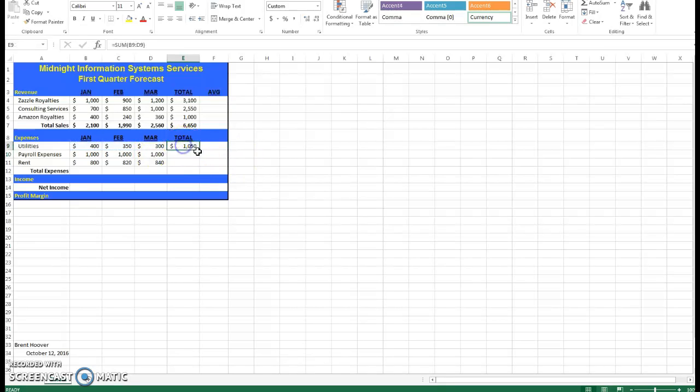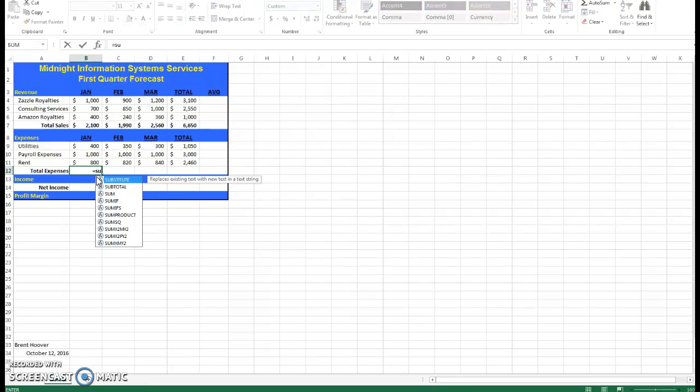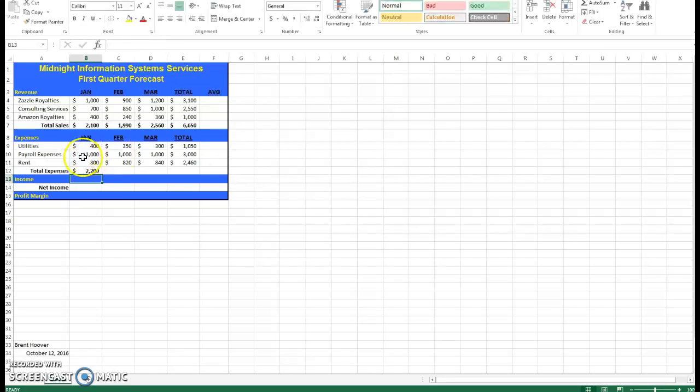Now we've calculated our total utility expenses, and we have to calculate total payroll and total rent. The same thing. This is pretty simple, and trust me, no matter what you're doing in Excel, you probably end up having to use the sum function. Make sure you get the right cells, and then just drag it over. So in total, we have total sales of $6,650, total expenses, sorry, of $6,510. All right, now you've got the total sales and total expenses.